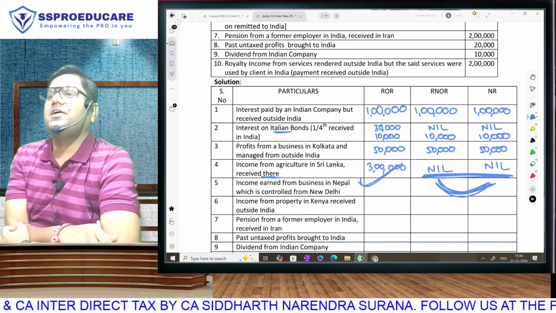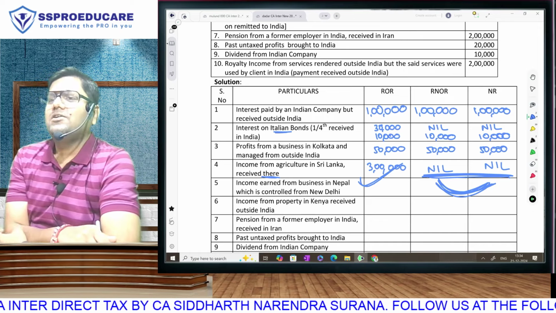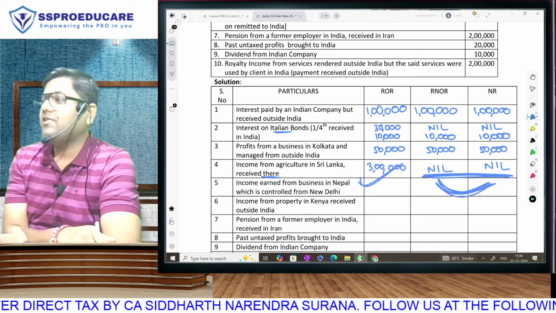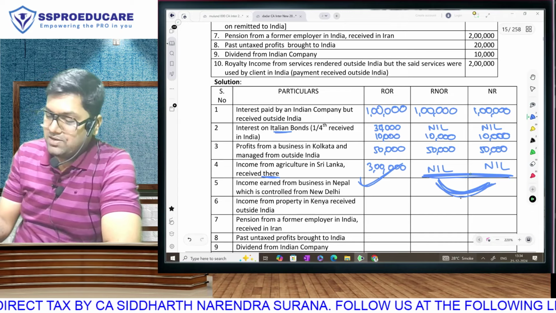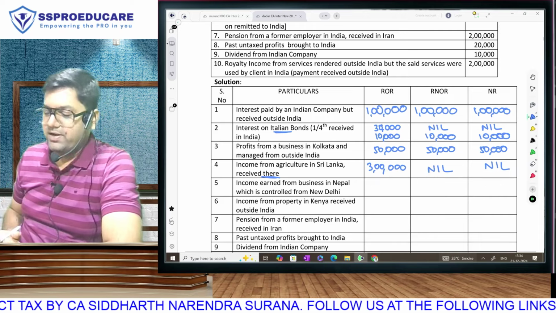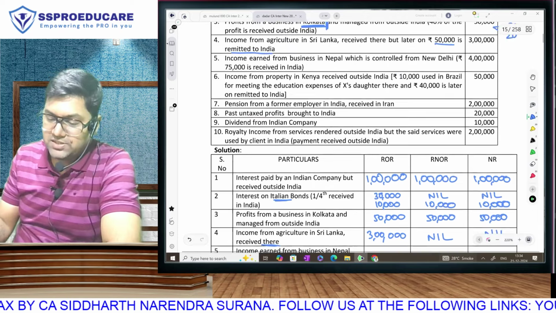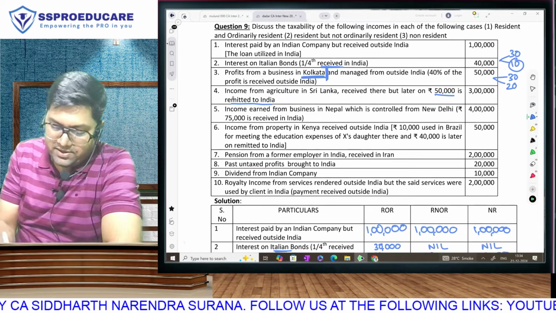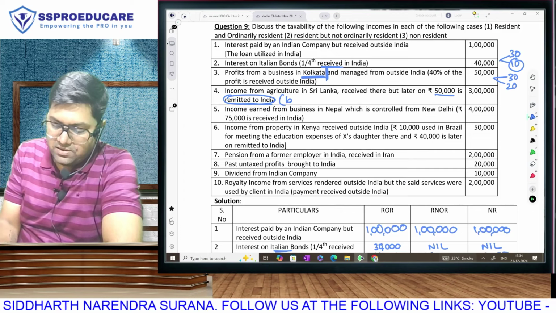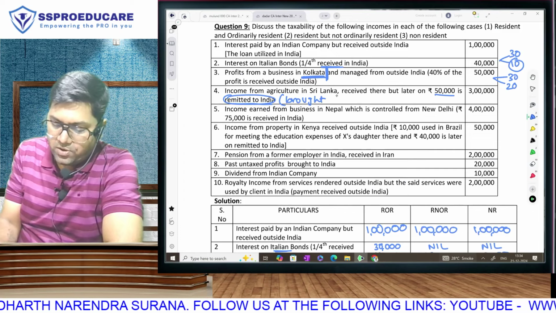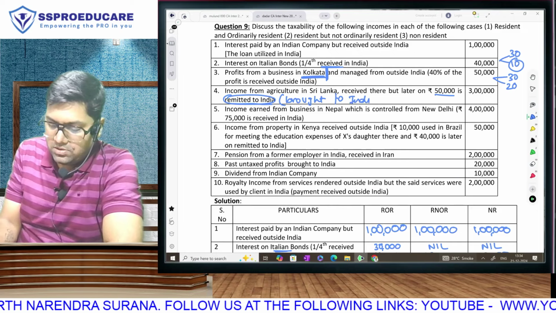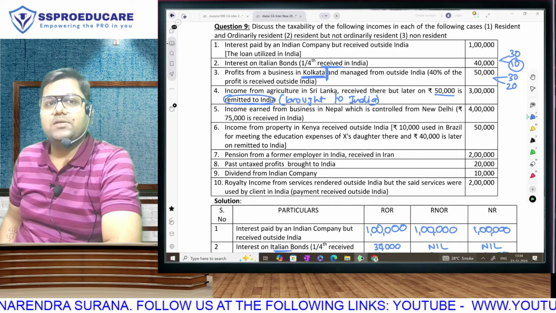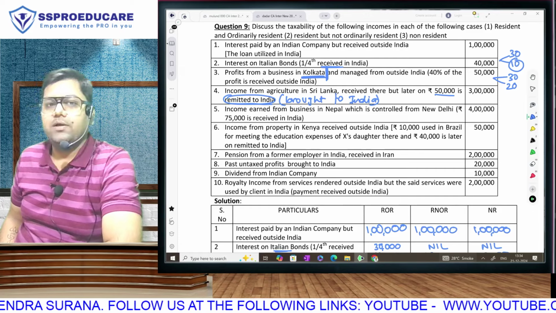Here in this question, the income earning process was over in Sri Lanka itself, and therefore it remains foreign income. Our answer will remain 0 and 0. The meaning of this word remitted simply means brought to India. Remittance simply means money was brought to India.